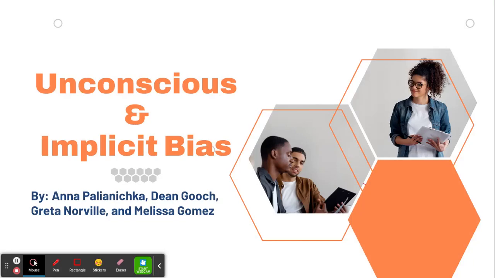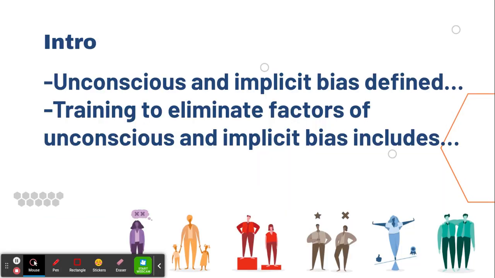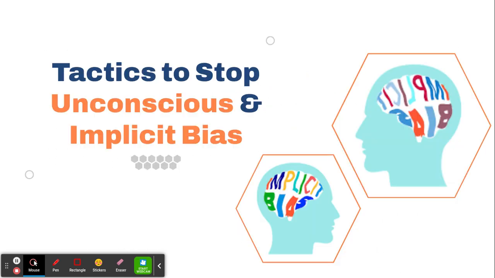Unconscious and implicit bias. Before we begin our training, we want to explain what unconscious and implicit bias is. Unconscious and implicit bias refers to the various social stereotypes and judgments that people unknowingly assign to others based on a variety of factors such as their age, socioeconomic status, weight, gender, race, or sexual orientation. Training to eliminate unconscious and implicit bias aims to uncover and identify the subconscious ways in which we engage in biases or oppressive behavior and practices.